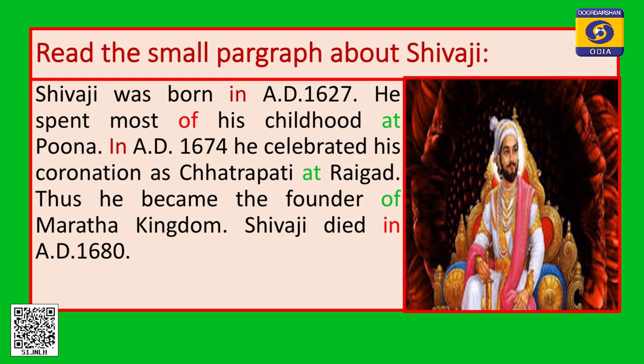So, my dear students, now you see the red colored words, they are the prepositions, and we also have some green colored words, they are also prepositions, very small words: in, of, at, in, then at, of. These are very small words, but they play a very important role.